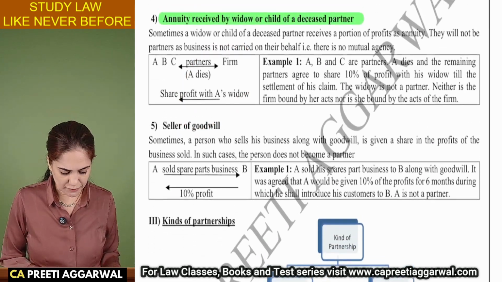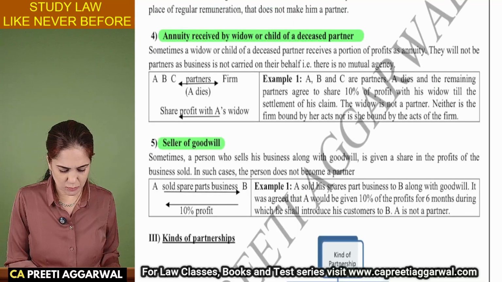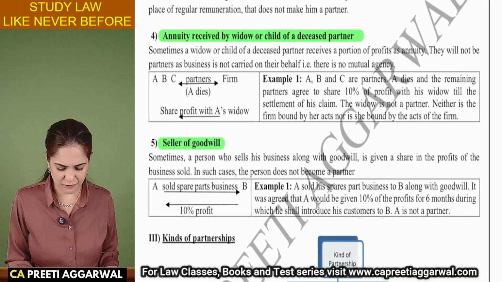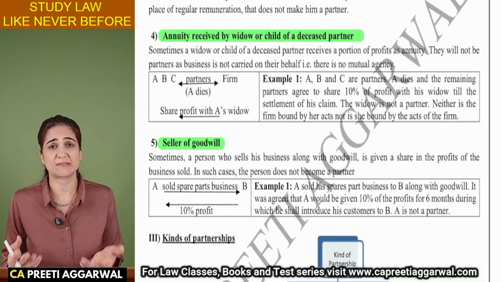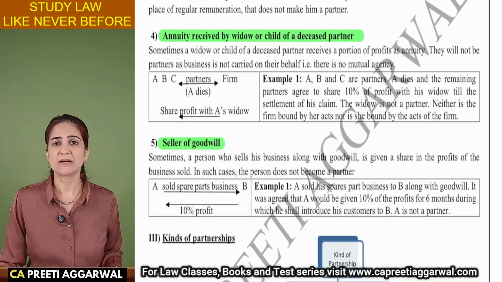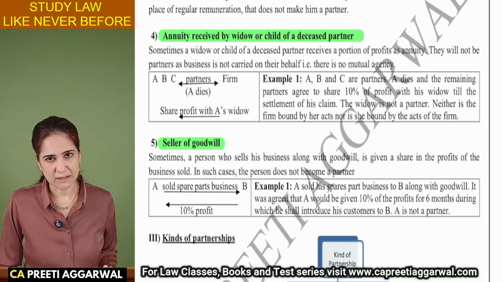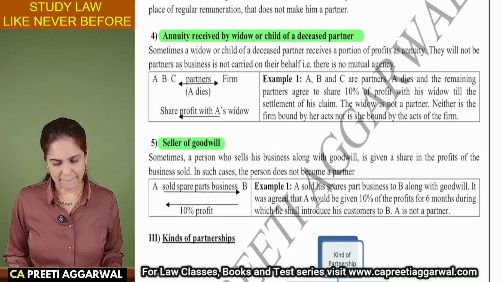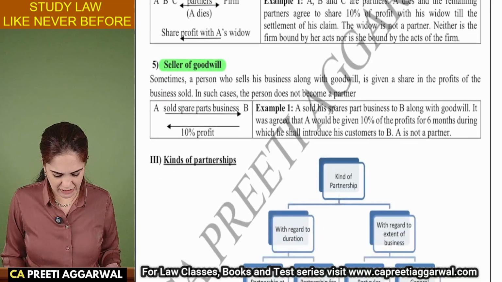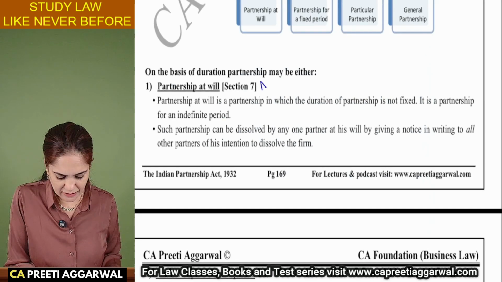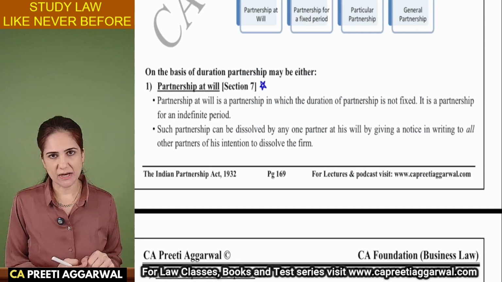Seller of goodwill. Yes, sometimes a person who sells his business along with the goodwill may get some share in the profits for introducing customers, for helping us establish the business. Just because we are sharing profits, that doesn't mean that he has become our partner. So sharing of profit is not conclusive evidence of existence of partnership. Then we have the different kinds of partnership, and very important for exam, Section 7, partnership at will.